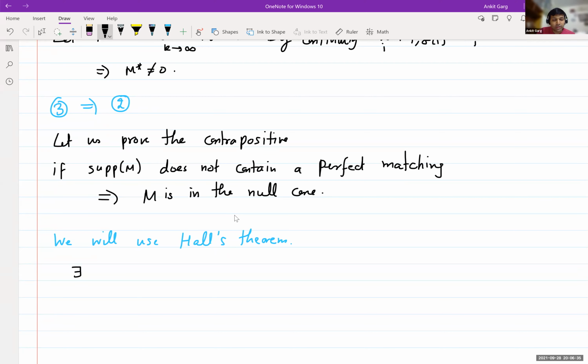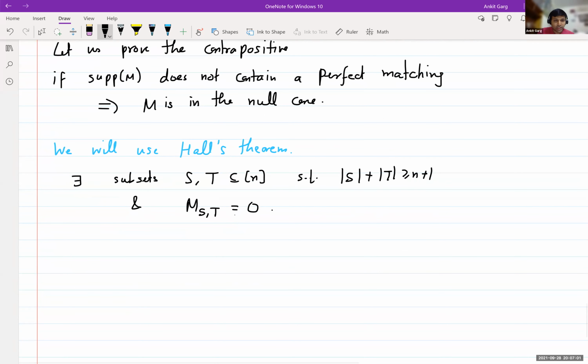there exist subsets S and T of [n] such that the size of S plus the size of T is at least n plus 1, and the submatrix M_ST is completely 0. So pictorially, it means that there's a large submatrix which is 0.